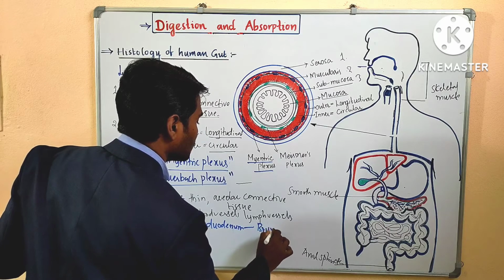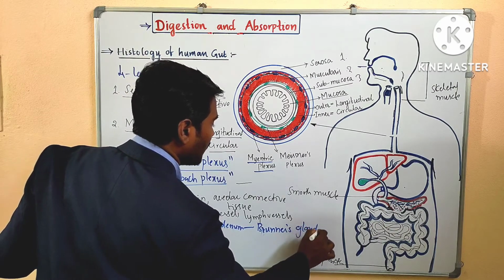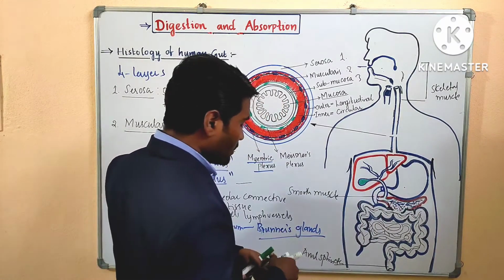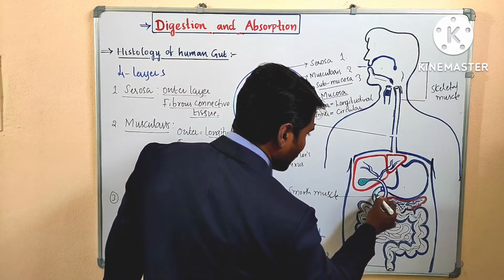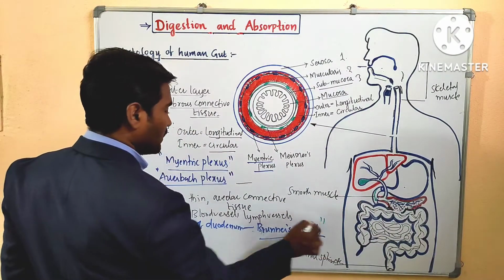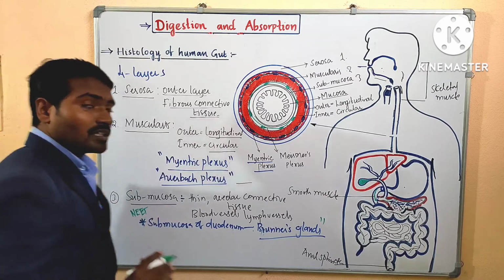Brunner's glands, mucus secreting glands called Brunner's glands. This is the duodenum. So this duodenum contains the submucosa. In this submucosa, which type of glands are present? Brunner's glands are present. So this is important from the exam point of view.